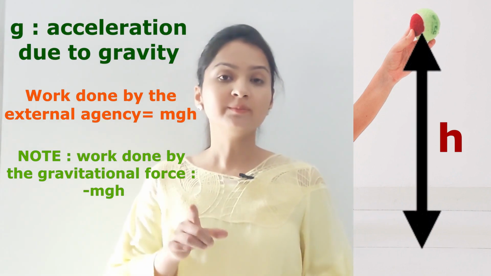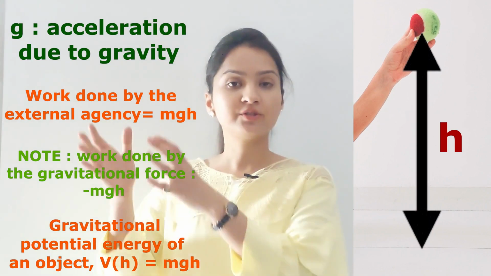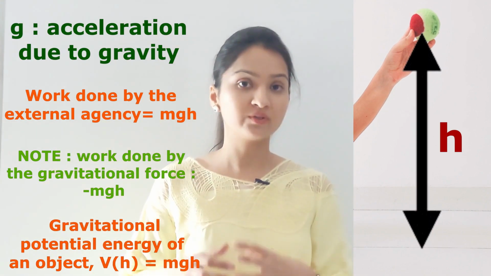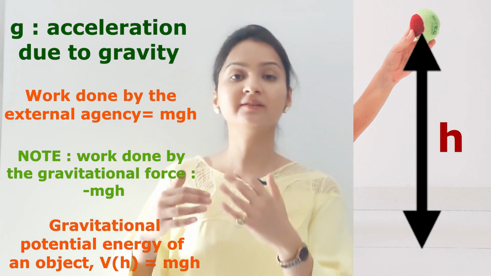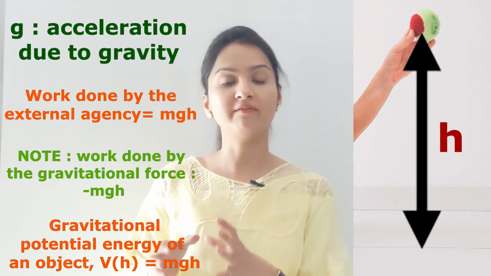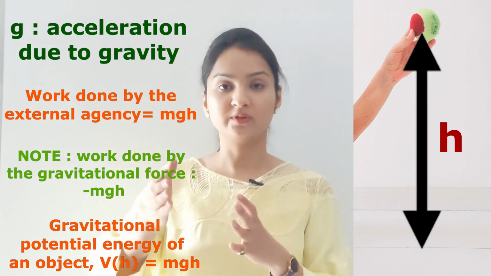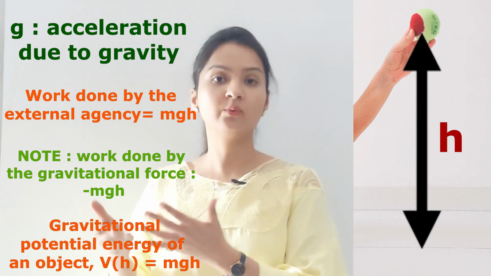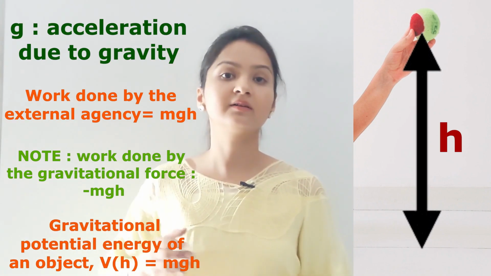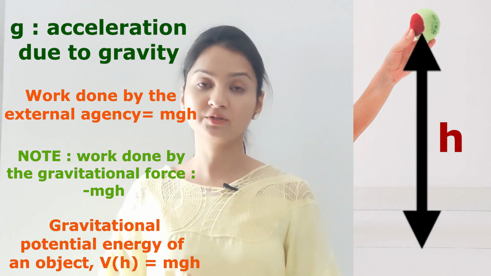So we define something called gravitational potential energy of an object, which is simply the negative of the work done by the gravitational force in raising an object to that height, which will be mgh, equal to the work done by the external agency. Now this will be a function of height h.